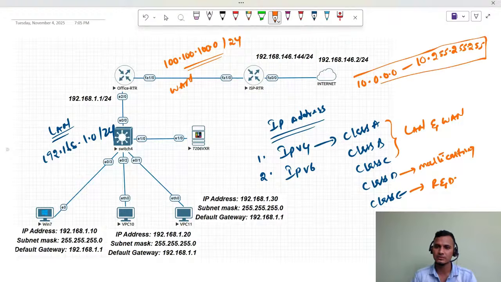So when you are going to assign the IP address for this particular LAN user, this is the private IP range.